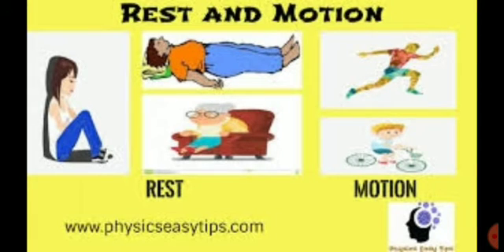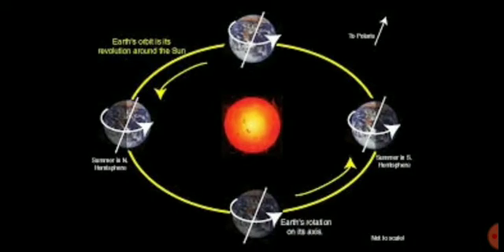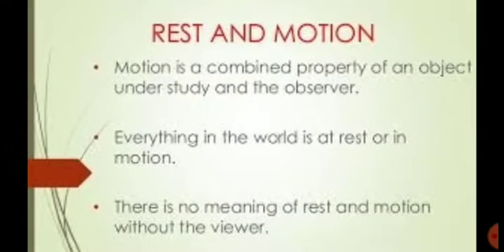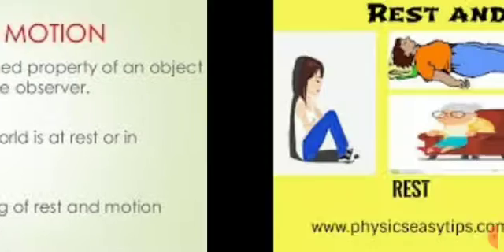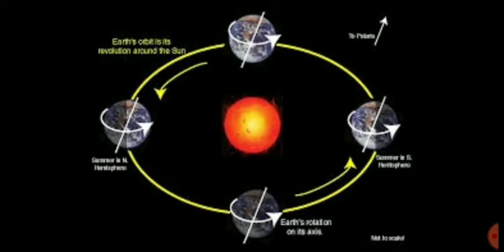Why it is difficult is, we can't conclude whether the particular thing is in motion only or in rest only. We can't conclude because this earth is moving.